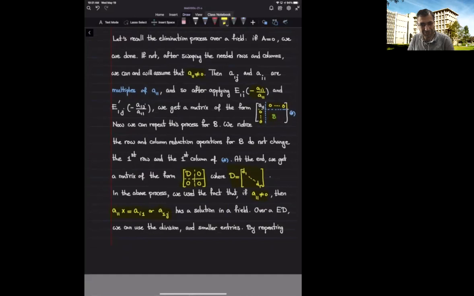Now, this brings us to the Euclidean domain case. In a Euclidean domain, not every non-zero element is a unit, so I cannot necessarily solve this one, but I also have a division process. Maybe I cannot divide by this and get an element inside the ring, but I might have some remainder. So I can divide and subtract and get a remainder and continue this process.